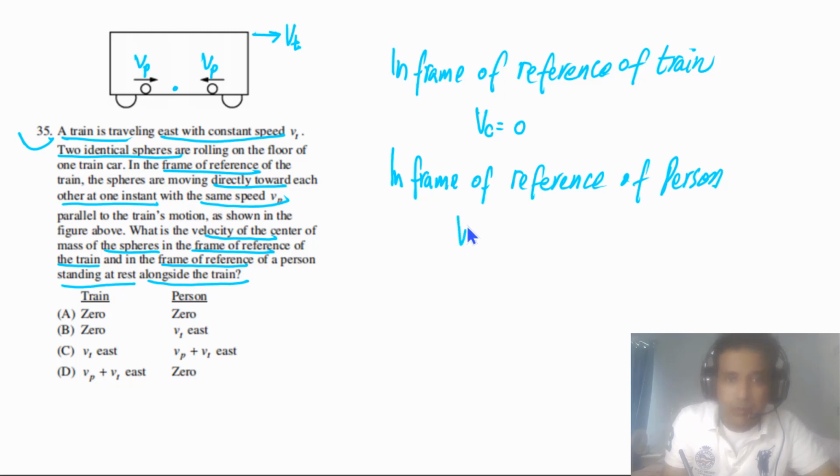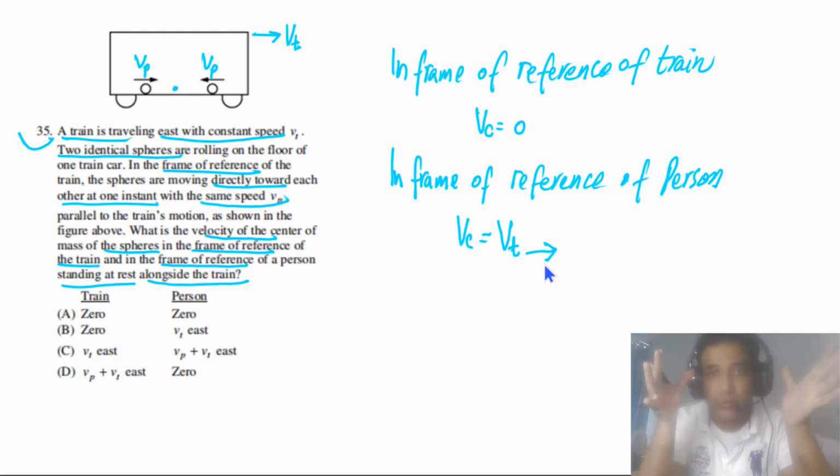So in the frame of reference of the person, the velocity of the center of mass will be equal to the velocity of the train, to the east, since the train is moving to the east.